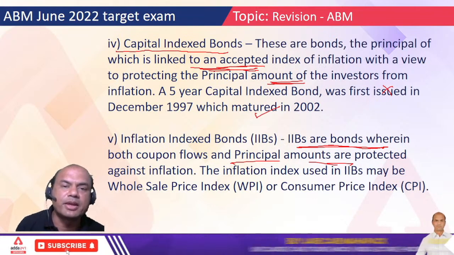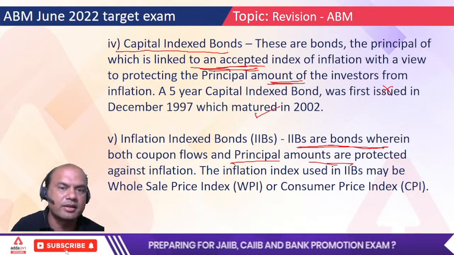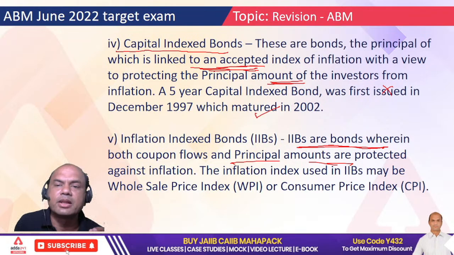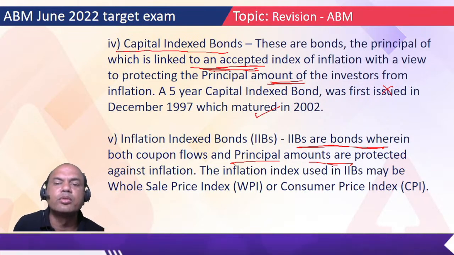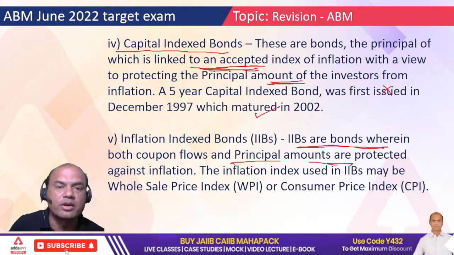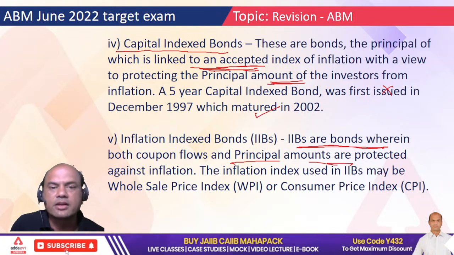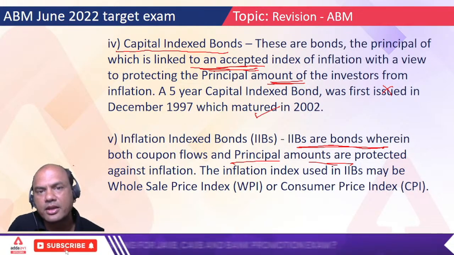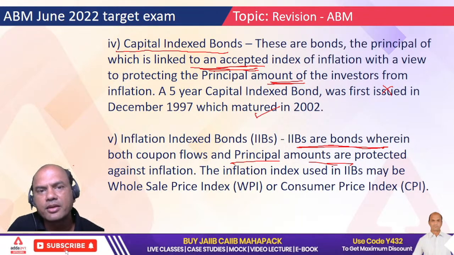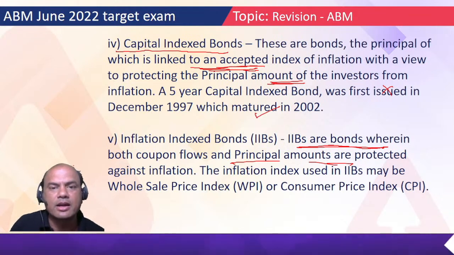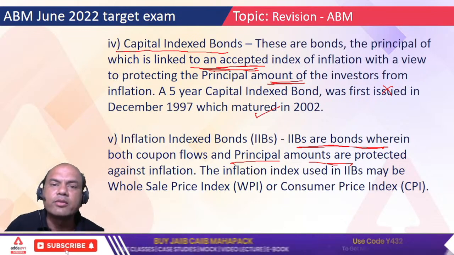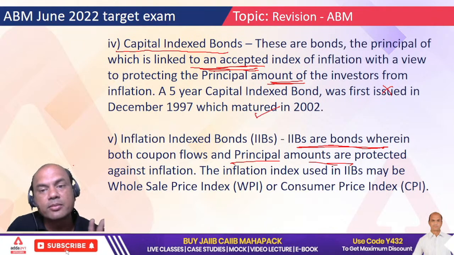Index of inflation can be CPI, WPI, whatever, or even the GDP deflator. I can use that also. Okay. So capital index bonds, remember this, are linked to an index of inflation with a view of protecting the principal amount of the investors. How can it protect? Inflation always eats up your money. So if I index my bonds based on inflation, it can't eat up your money. Your capital will remain; if it's 100 now, and inflation grows by 4%, then the bond value will also become 104. So my capital will be safe.